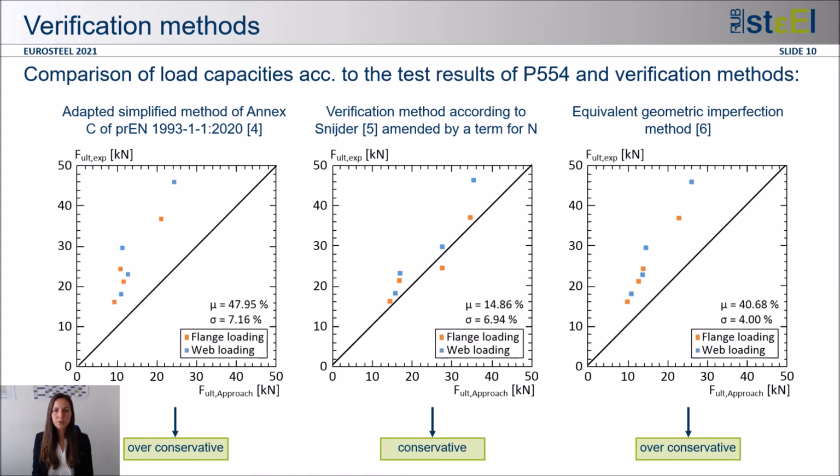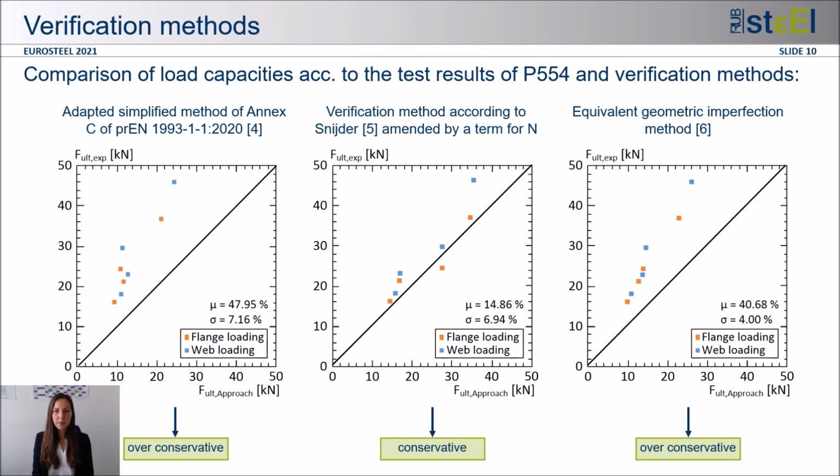Within a further development of the method, the specifications of cross-sections which are symmetric about the y-y axis have to be considered in order to increase the accuracy and efficiency. The middle diagram shows that the design method according to Snyder also leads to conservative results. Only for one steel channel subjected to flange loading, the determined ultimate load is about 3 kN larger than the test result. This method was only derived for channel sections subjected to web loading. Nevertheless, the deviations between the determined loads and the test results are within an acceptable range. The mean value of deviation is about 15%.